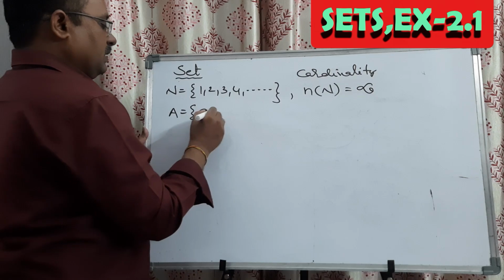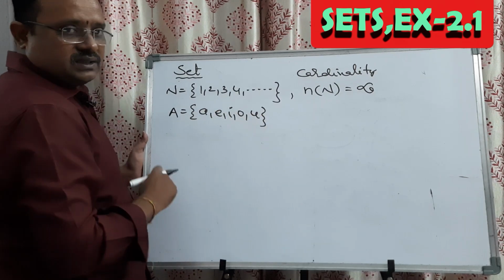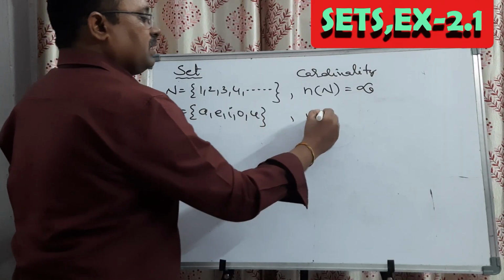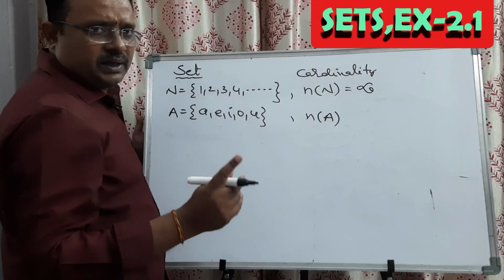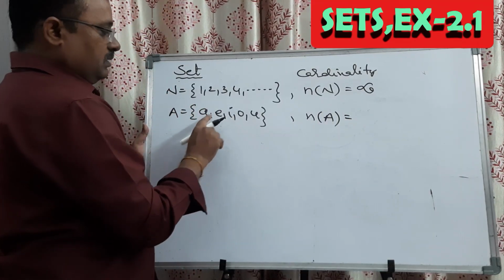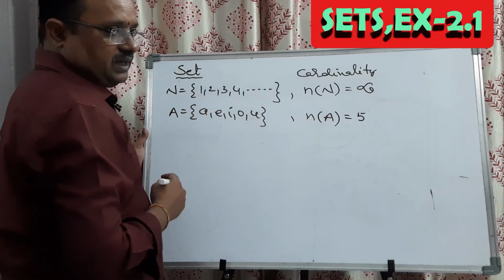Whereas the second set, vowels in the English alphabet, I am taking it as A, which is equal to the set of a, e, i, o, u. This one is the set of vowels. So its cardinality will be represented with n of A. Am I clear? It is equal to how many elements are there in this? Countable: 1, 2, 3, 4, 5. So 5 elements are there.